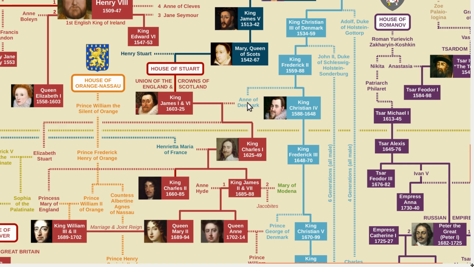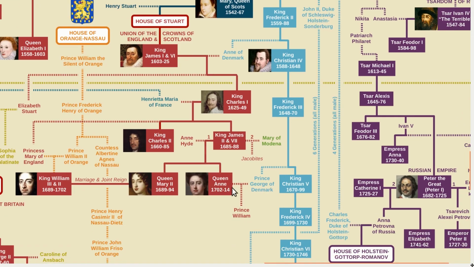You'll also see several marriages into the British royal family. The wife of King James I of England and VI of Scotland was Danish, and therefore all these Stuart monarchs had some Danish blood in them. Queen Anne also married a Danish prince, but their son died young and the Stuart line ended with her.